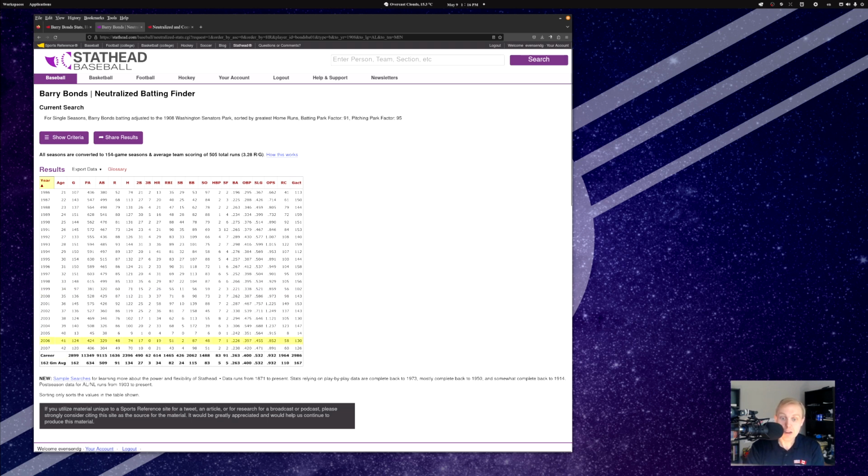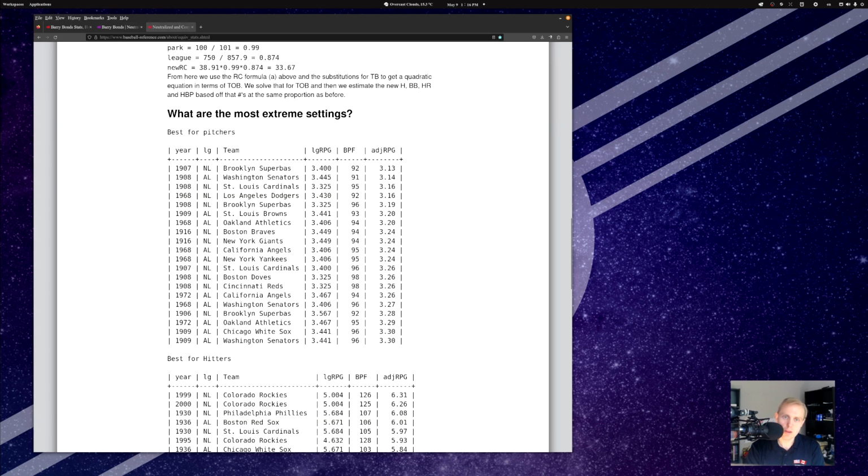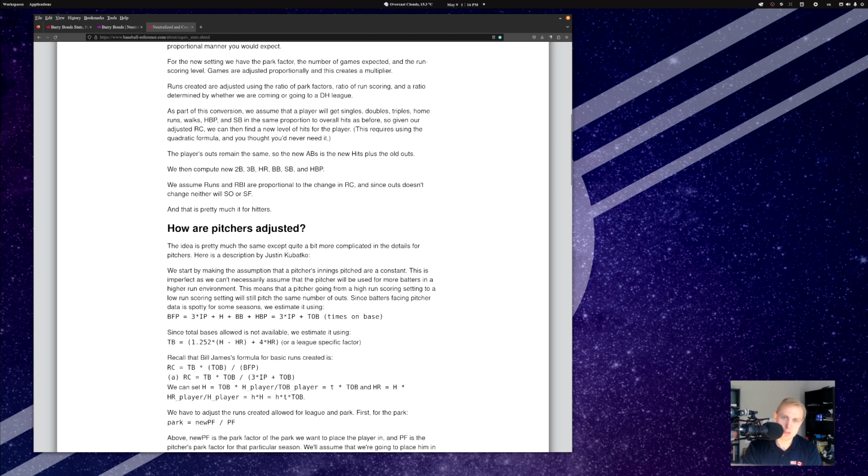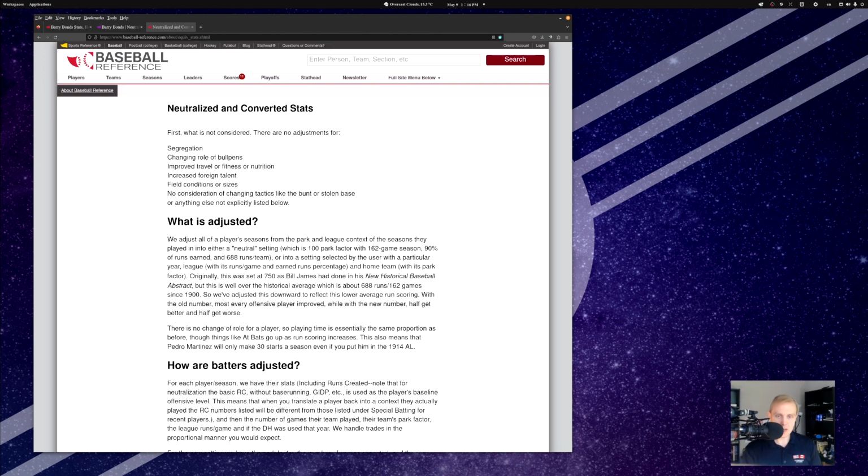There's no way. Batting average, I think, is okay, though I would say that he probably would end up looking a little bit more like this type of hitter for most of his career. But home runs would end up being redistributed. Now, we can look over here, and this is the thing I was talking about. This is their explanation. I mentioned yesterday I had a problem with parts of WAR that are not explained. When it comes to these neutralized stat adjustments, this is actually explained really, really well.